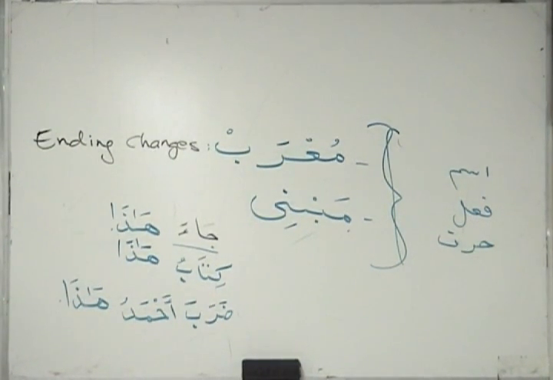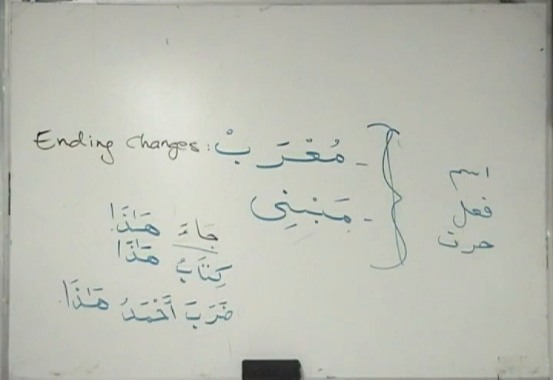So when does it need to change? We have categories of ism, fi'al, harf, where we will know which is which. For example, harf is always mabni. Harf never changes. The ending of a harf never changes. We will classify those later. For example, madi is always mabni. The fi'al madi is always mabni. And so on and so forth, other categories.